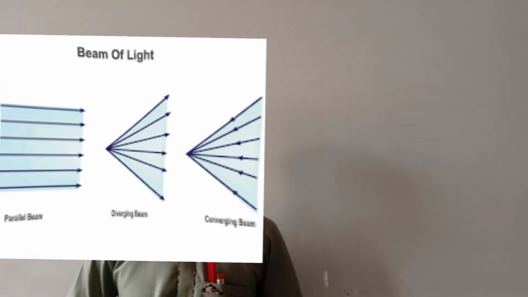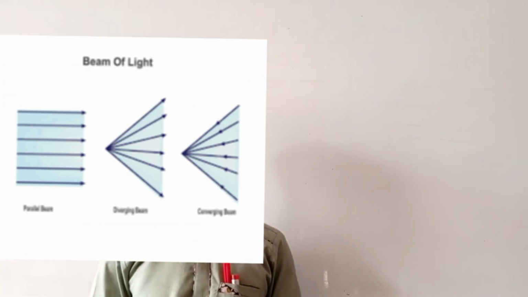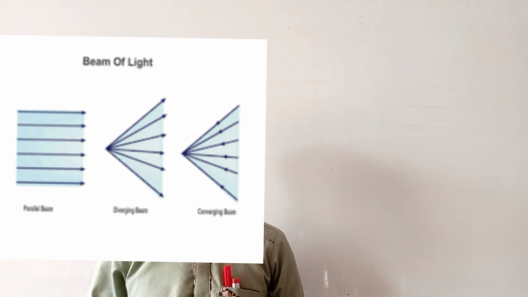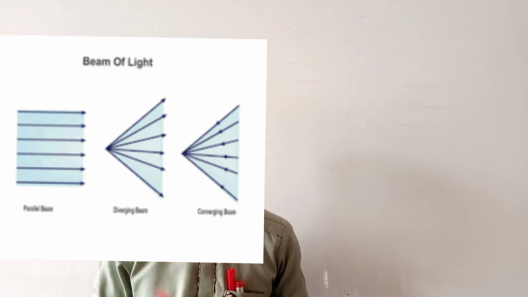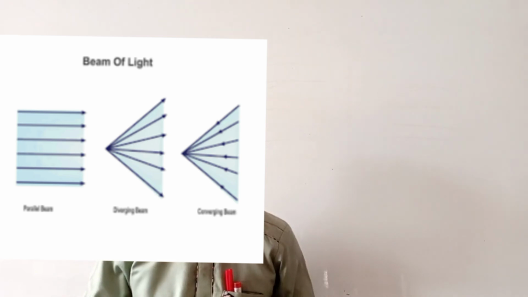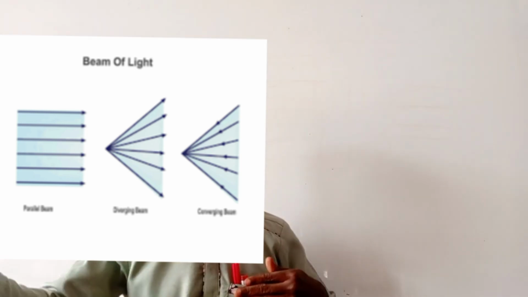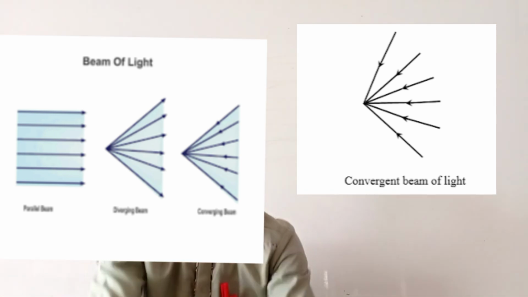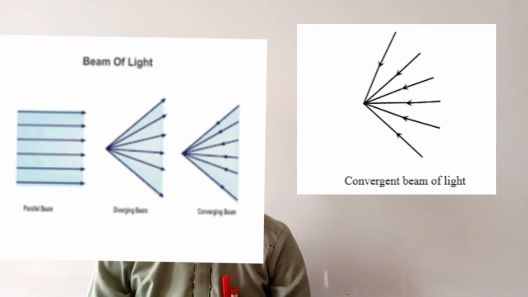When rays from different directions come together to a point, we call it what? Convergent beam. Just like when you are coming to school in the morning, students come from different areas, but all of them converge at a point in the school, on assembly.